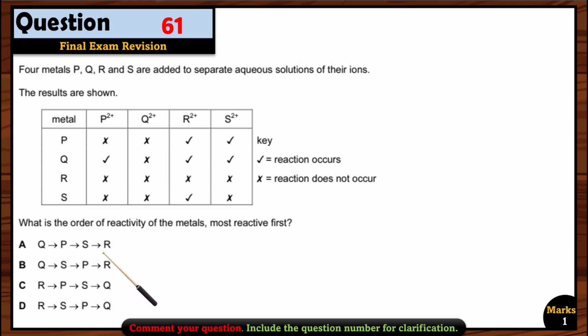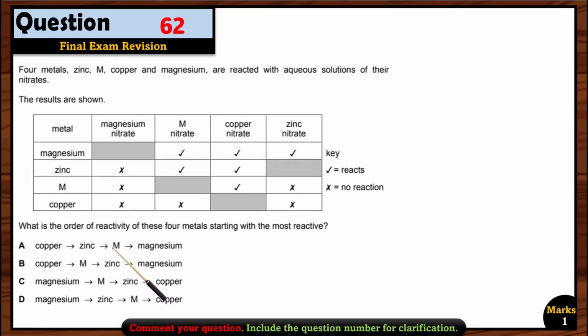Q, P, and then we will have S and R. We don't have to look at which of S and R is more reactive. But even if you want to see, you can see that R is not reacting with any one of them. So R is the least reactive one. Again, option A is the right option here.